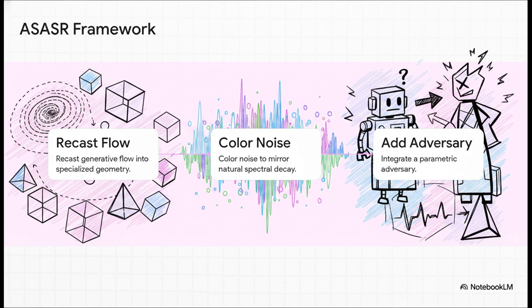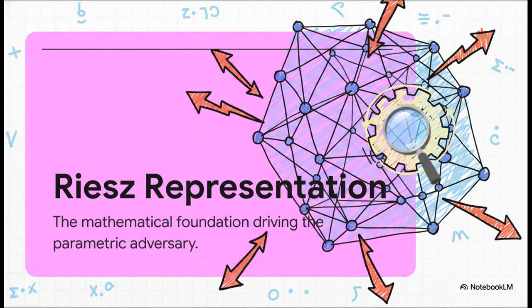Step 2, color the noise to match natural frequencies. And step 3, well, this is where it gets spicy. They integrate a parametric adversary. Basically, they bring in a challenger to actively fight and test the AI. This adversary runs on something called the Riesz Representation Theorem. For us, you just need to know this theorem is the absolute powerhouse engine driving the adversary. It ensures the adversary's attacks are perfectly aligned inside that complex Sobolev sandbox we talked about earlier.